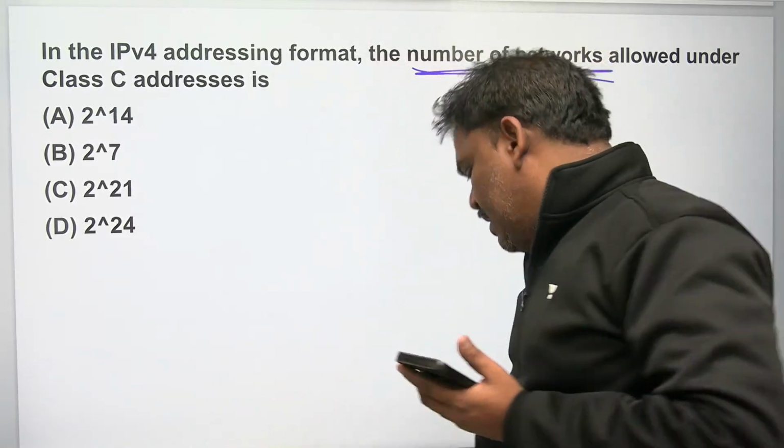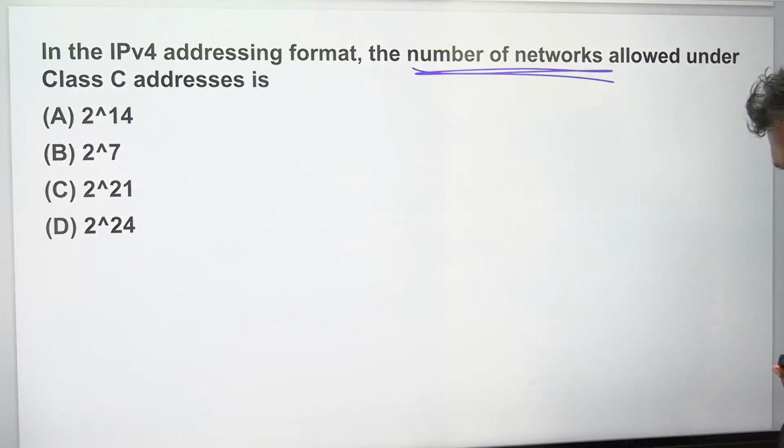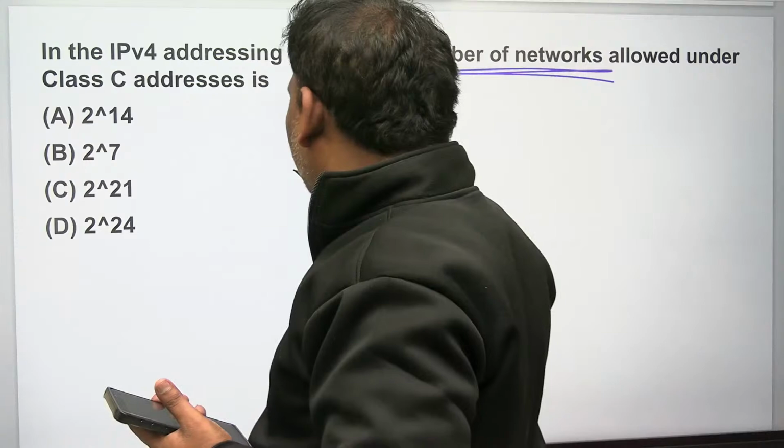If you observe Class C, how many bits are there for network purpose? What about Class A? For Class A, network purpose is 8 bits, and the rest are for hosts. Class B is 16 and 16. Class C contains so many networks. So what is the answer?